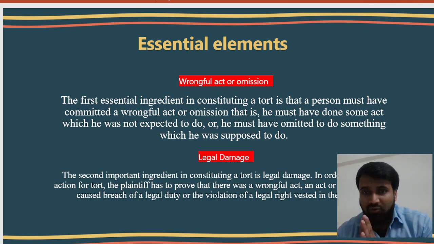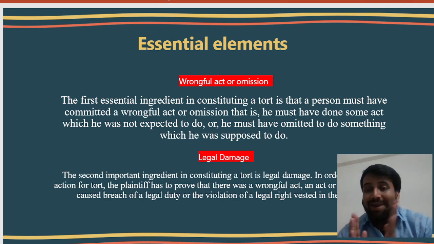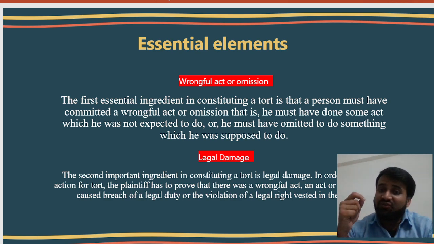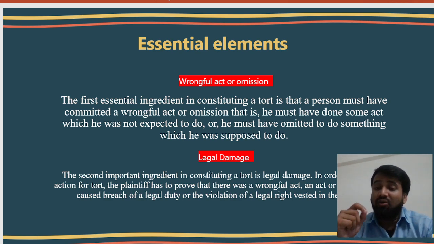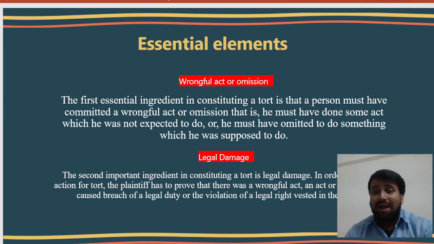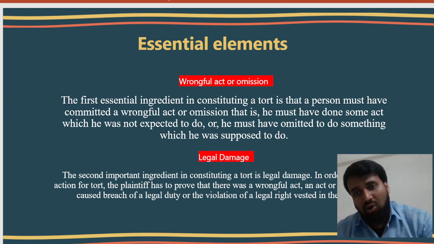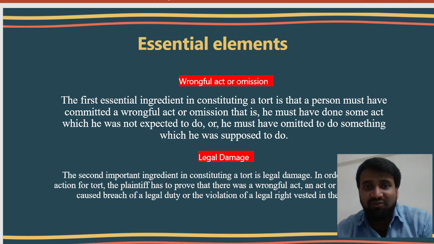This is also law of tort. Wrongful act means you are breaching a duty which is prohibited by the law. So this is the first essential element.